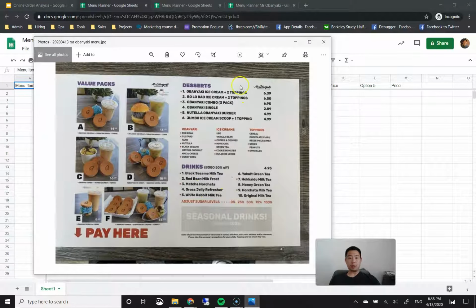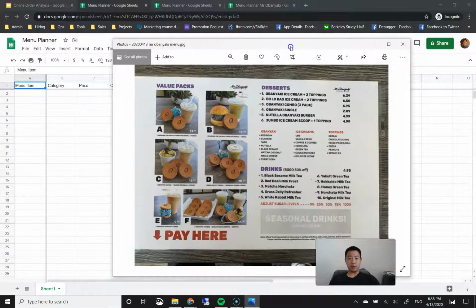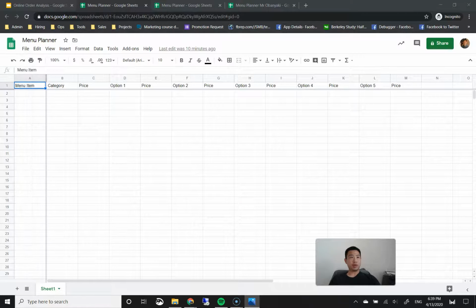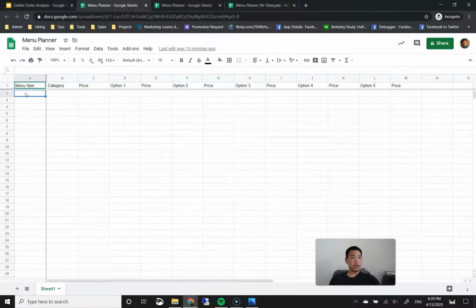Okay, so I'm going to go ahead and break this down and put this into the menu planner. I'm going to put this back on my other screen, and I'm going to go ahead and enter each of these 6 menu items on top into these menu item rows. Okay, so here's the first one.